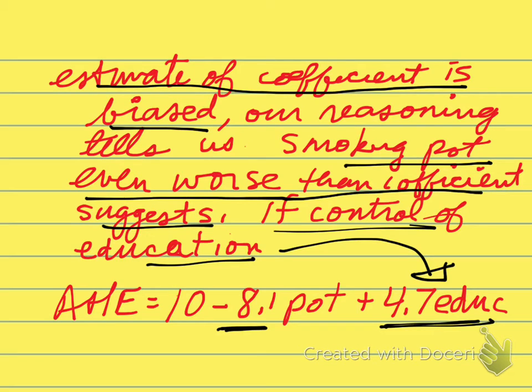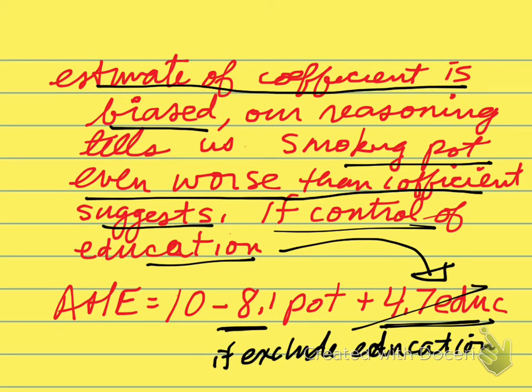So if we exclude education, it looks like pot does not have such a negative effect, because a lot of the pot smokers are also highly educated, and so they're earning high wages. So that's the omitted variable bias. If we didn't have education in here, we wouldn't estimate this coefficient. Instead, as we saw before, we'd estimate a coefficient of negative 3.2. Doesn't look like pot is as bad as it actually is for your earnings in this setting.